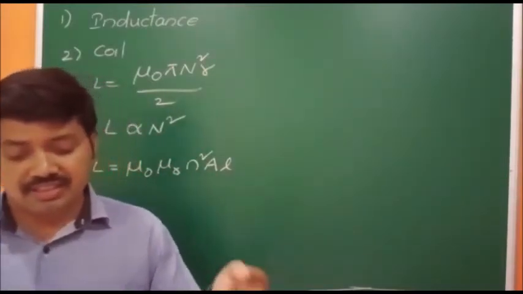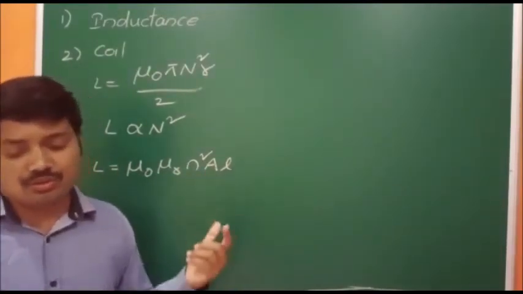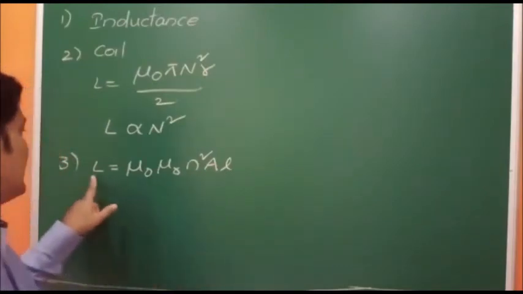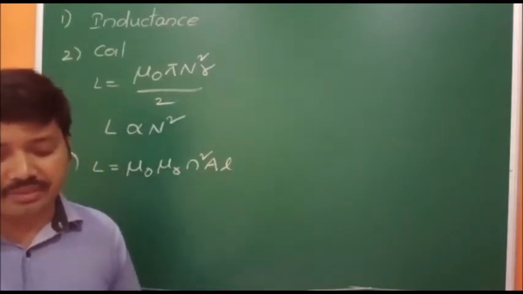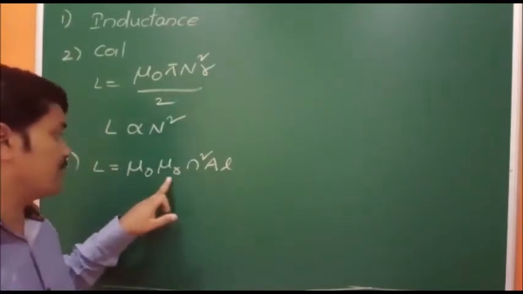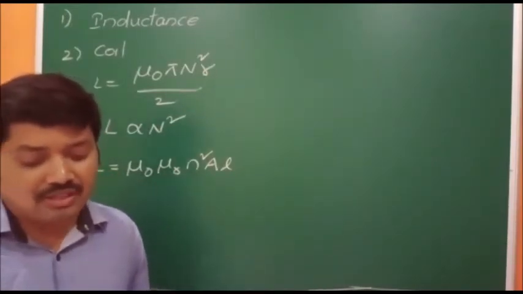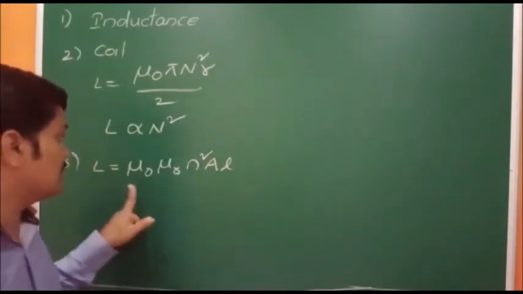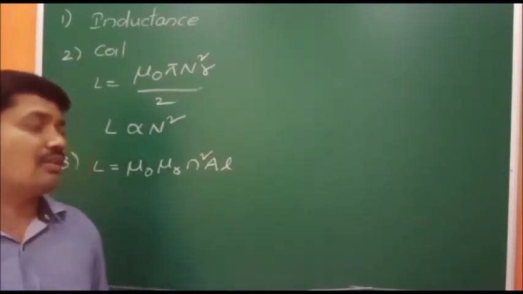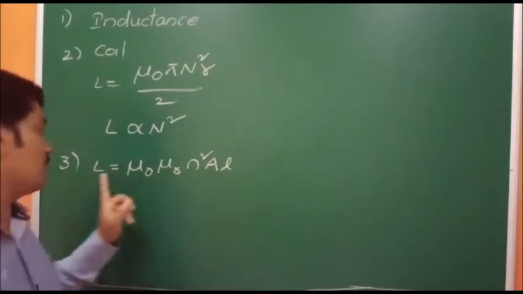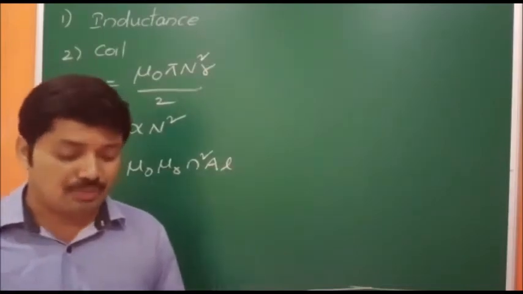First option, increasing the area of cross section: inductance depends on area, so that is depending. Next, increasing the length: yes, L is directly proportional to l. Third option, changing the medium with greater permeability: if mu r value is more, then L value is also more, so that is also depending. Fourth, increasing the current through it. Is there any current in the formula? No. Self inductance is independent of current, so by increasing the current we cannot increase the self inductance. So the fourth option is correct.